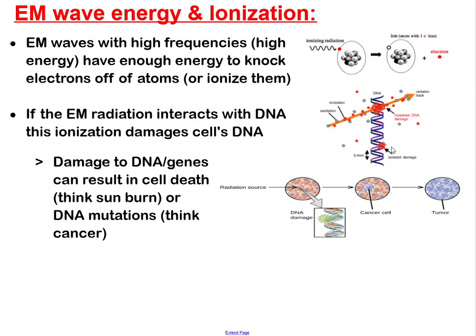So, what is actually happening there? I briefly mentioned it a second ago. When we have enough energy coming in, it knocks an electron off of an atom. And while you're made up of lots and lots of atoms, some of them are involved in your DNA. So if you actually have enough energy in that wave, and it penetrates far enough into your skin cells that it goes through a DNA molecule, now we are taking electrons and shooting them off of our DNA. Well, we are changing parts of our DNA in doing that, and what you end up having is what we commonly refer to as a mutation, right?